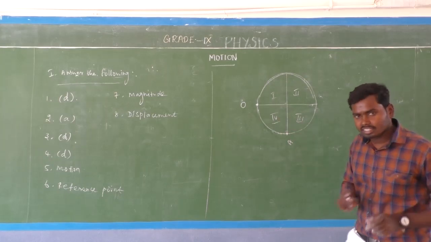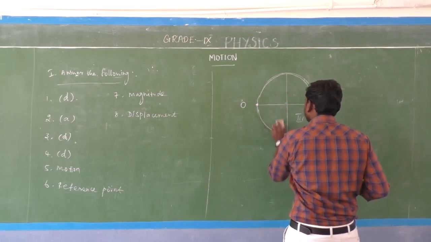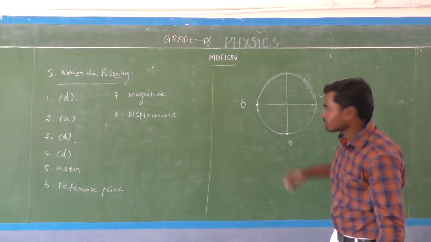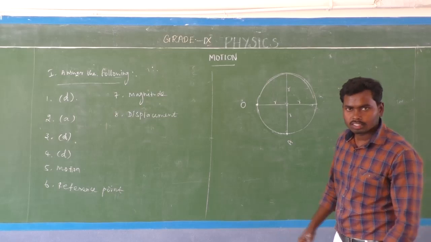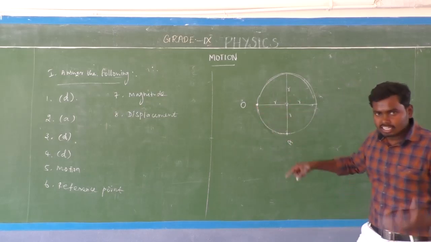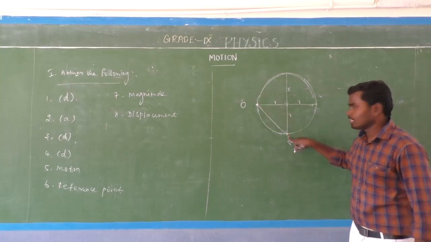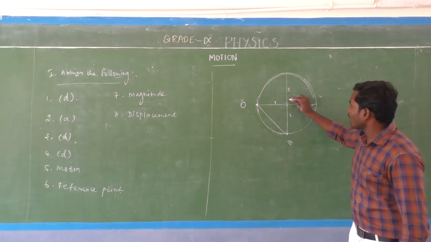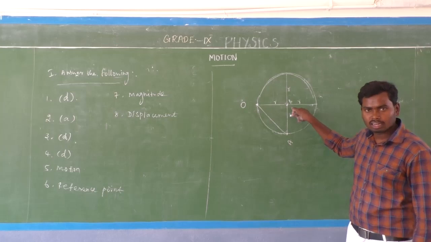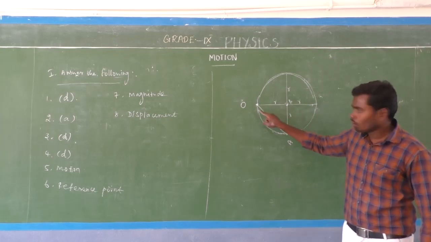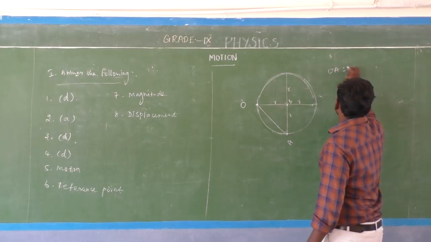Here, what is the radius? Radius R. This is R. This is the middle point of the circle. So the shortest distance between the initial position and the final position is the displacement. Now consider this is point B, the center point of the circle. So we know OB is equal to R. Alright? OB is equal to R.